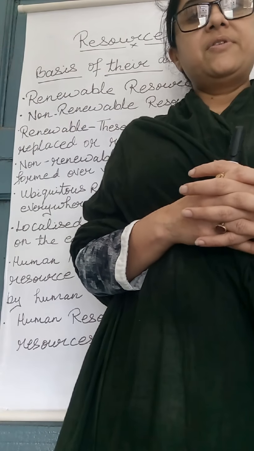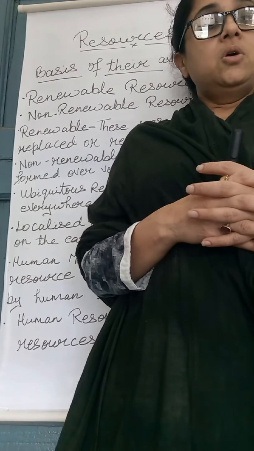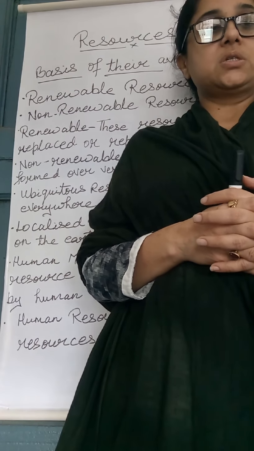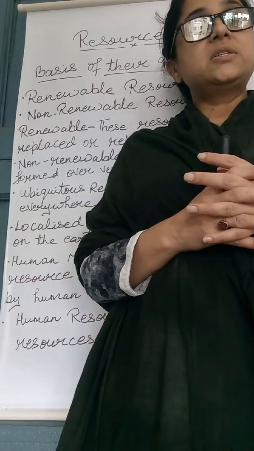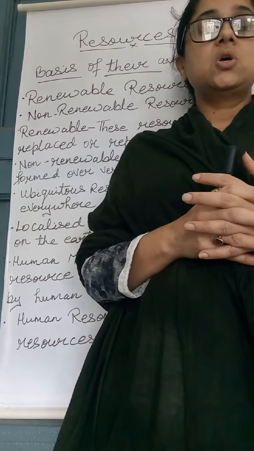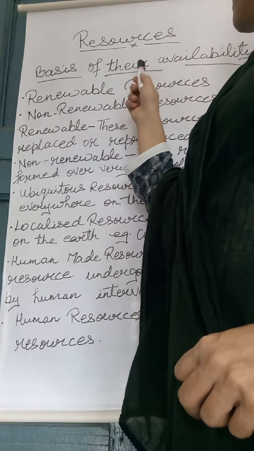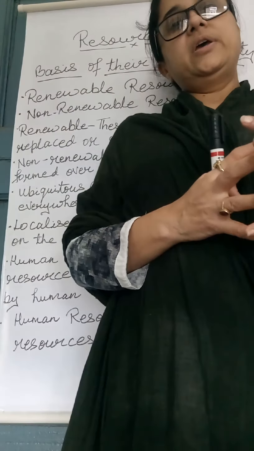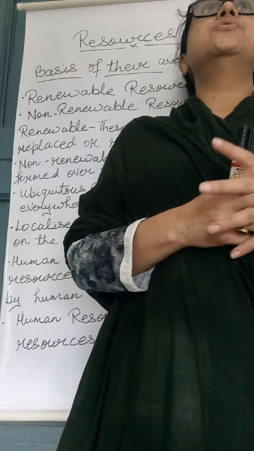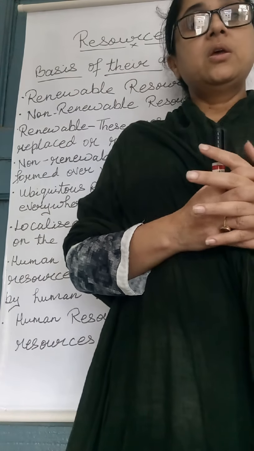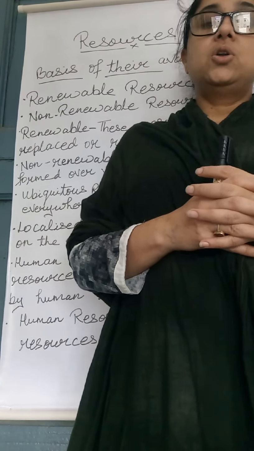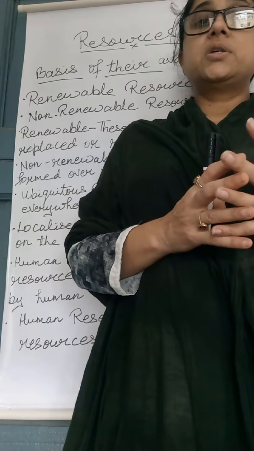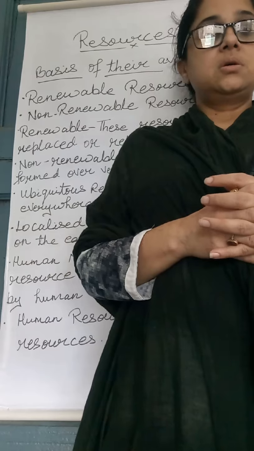Now today I will explain the availability and distribution of resources, that is, classification of resources on the basis of their availability. On the basis of their availability, it is divided into two parts, that is renewable and non-renewable resources. Now, what are renewable resources?